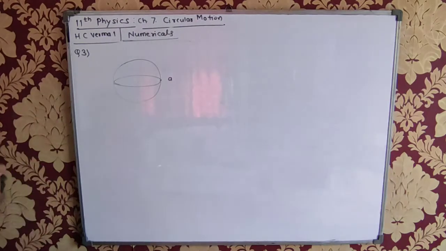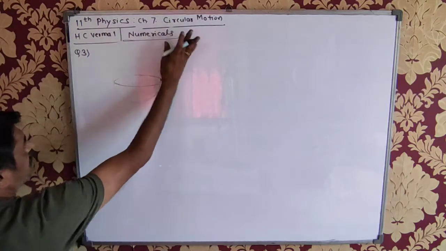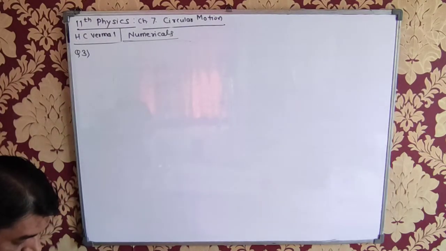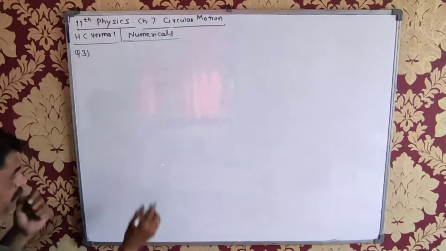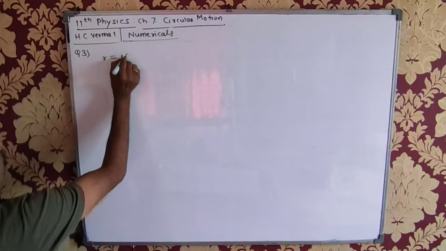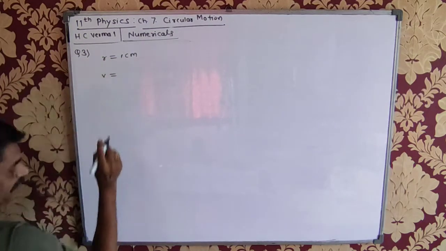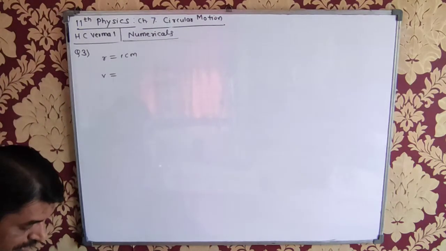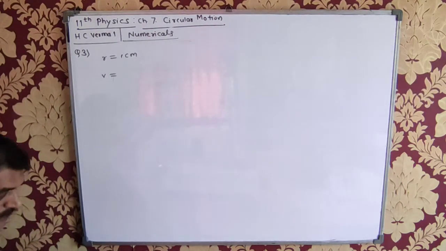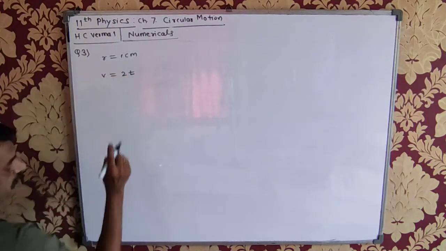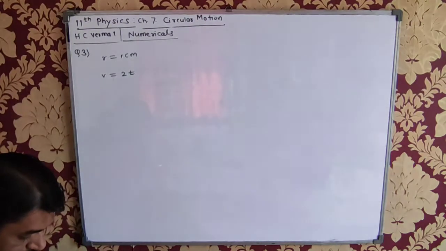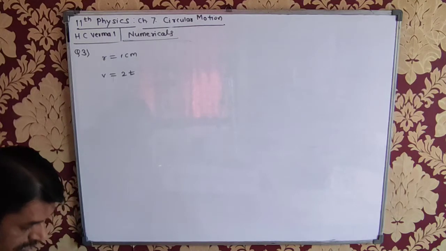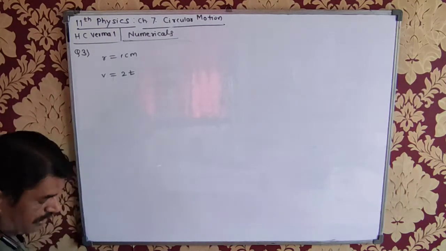Sorry, the third question doesn't have all this given. Third question: a particle moves in a circle of radius 1 centimeter, r is equal to 1 centimeter, at a speed given by 2t. Speed is changing with respect to time, v is in centimeter per second. Find the radial acceleration of the particle.